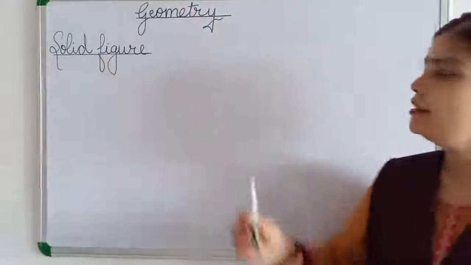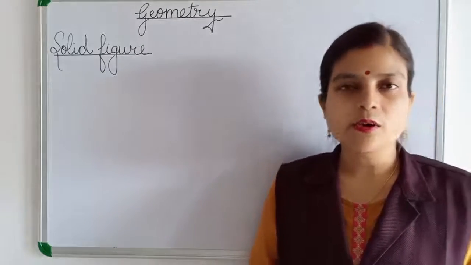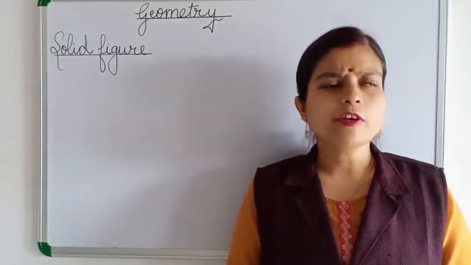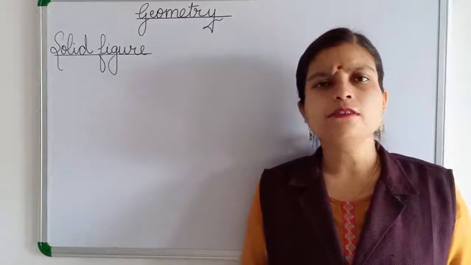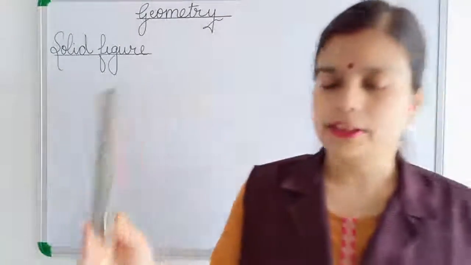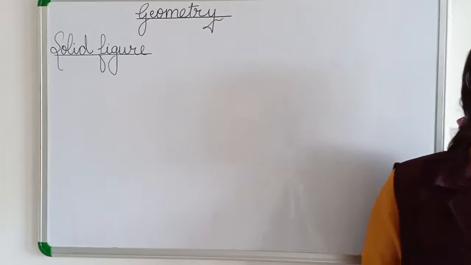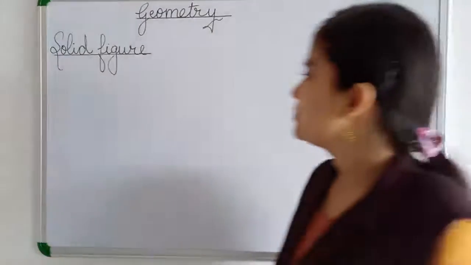In the chapter geometry, we are going to learn about solid figures. What is a solid figure? Whatever object we see around us is a solid shape. This is solid, this is solid, whatever object. So those are solid shapes. Solid shapes are plane shapes with thickness or height.